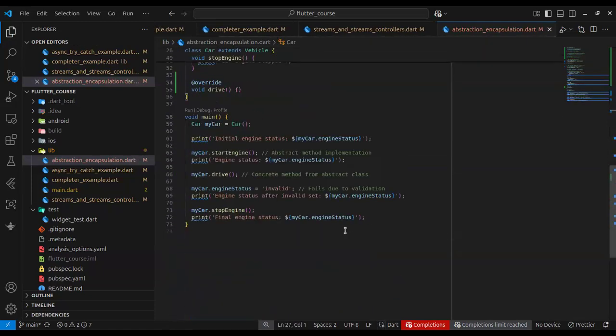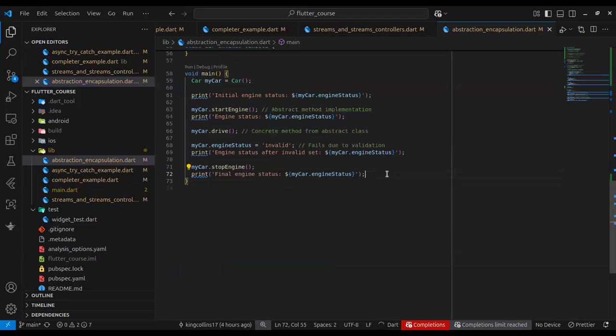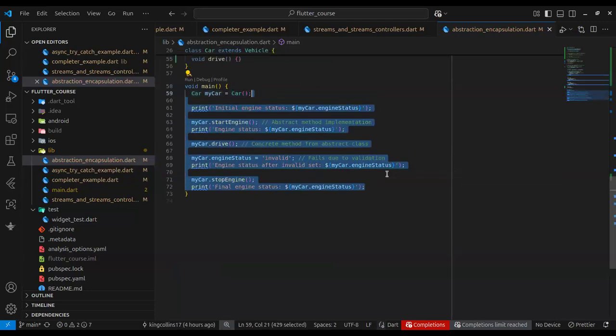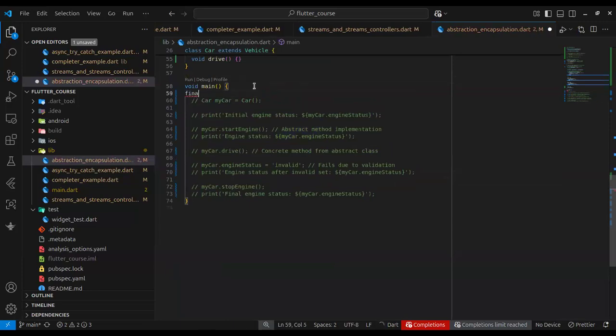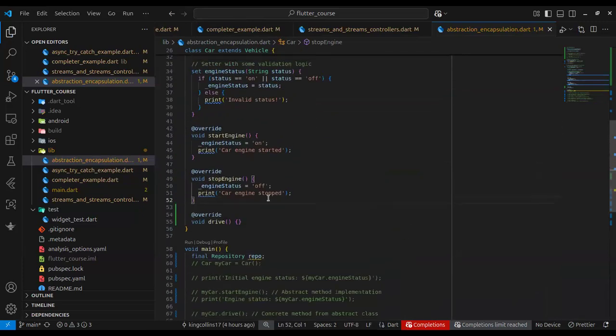In your main function, I define a variable of type Repository. I just call this repo.